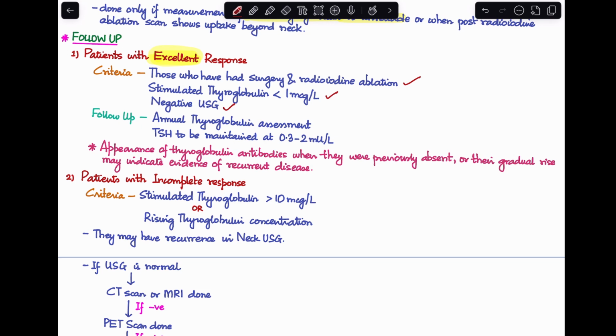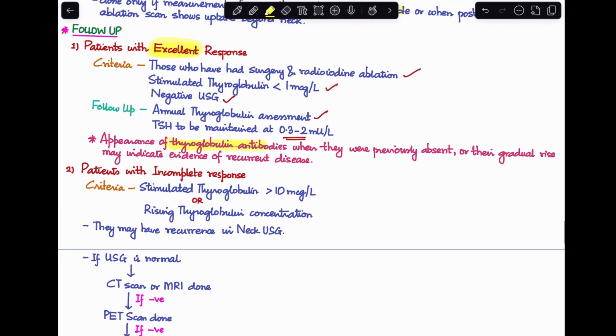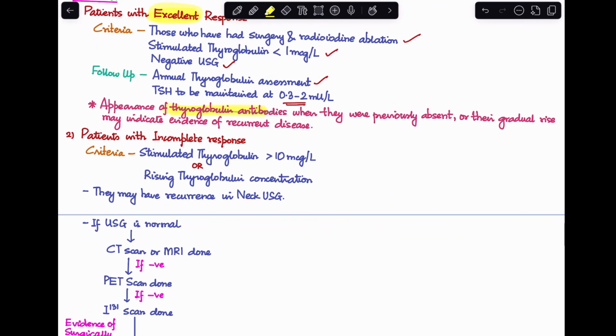In these cases, we'll follow up with an annual thyroglobulin assessment, and the TSH is to be maintained between 0.3 to 2 milliunits per liter. And it is very important to remember here that if there is appearance of thyroglobulin autoantibodies in a case where there were none previously, or there has been a gradual rise, this may indicate evidence of recurrent disease. So this is what you'll do in follow-up of patients who have had an excellent response.